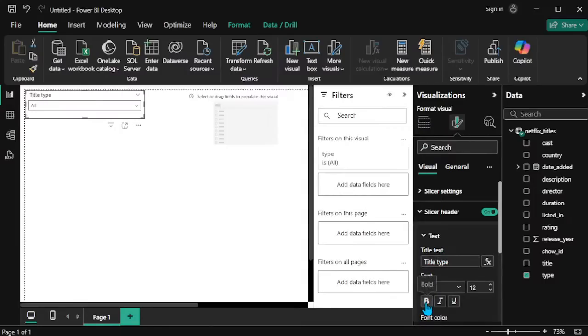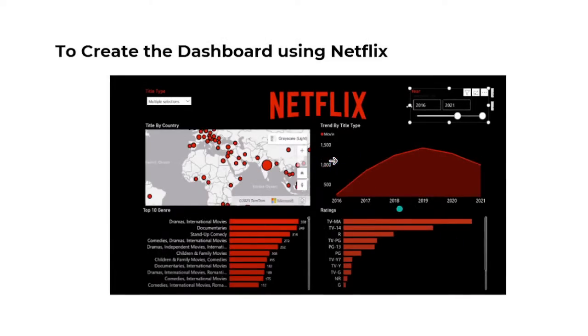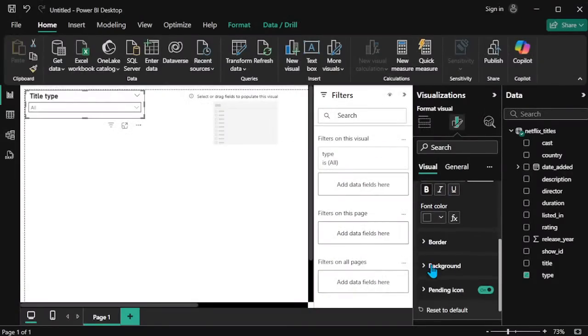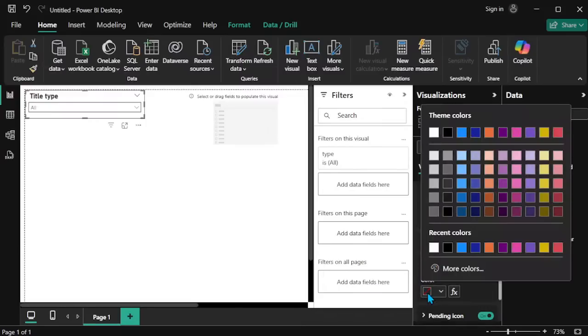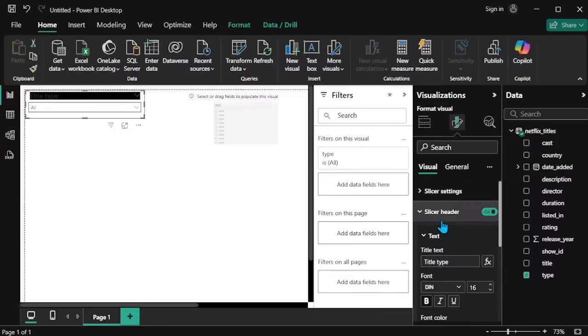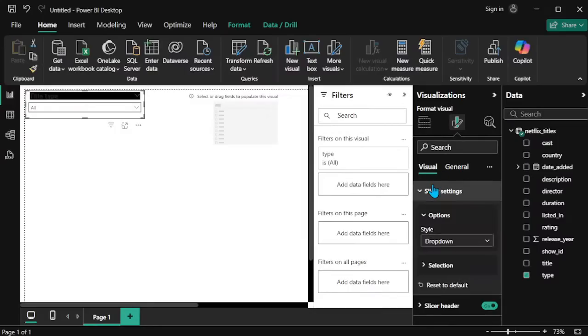and I make it bold and increase the size. Okay, so now I will change the background of this. Mostly we try to create the same appearance as Netflix. Netflix's colorization is black and red, right? So now we can try to create that format. The font color is okay. I am changing the background of this one to fully black. So we can directly change this kind of slicer setting.